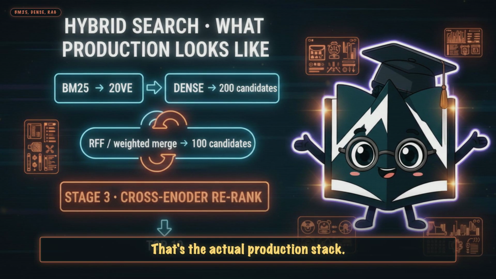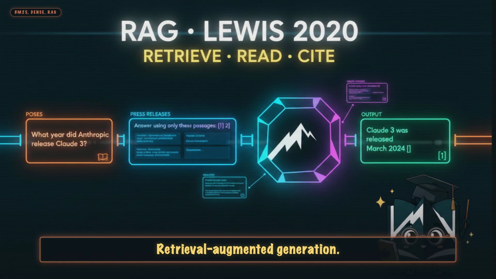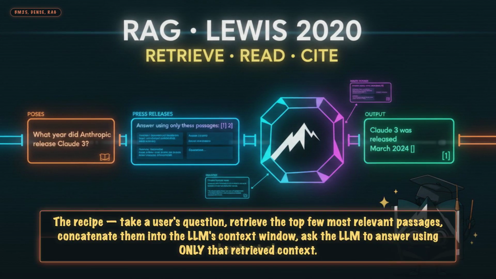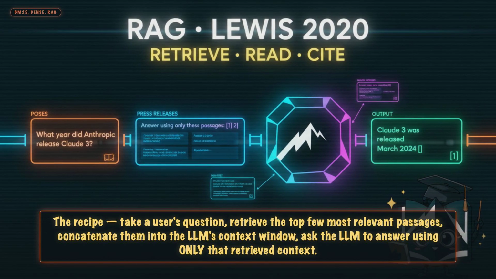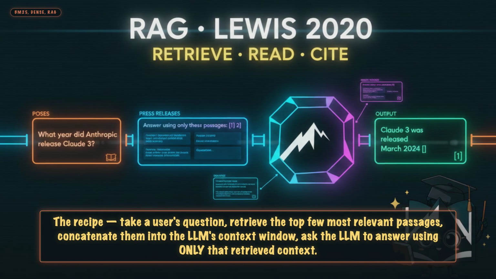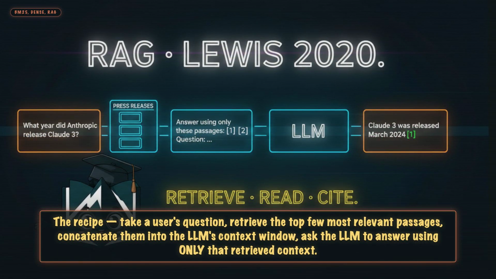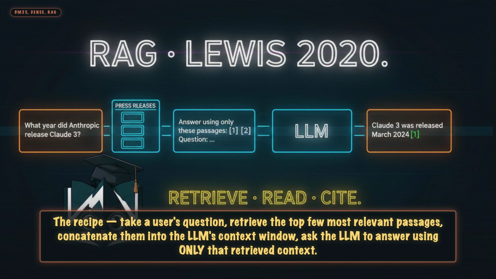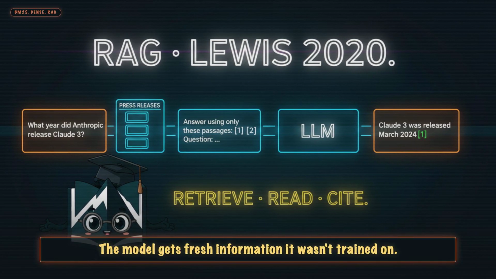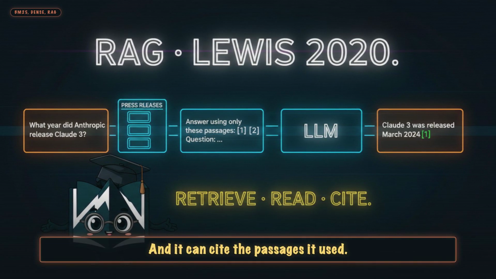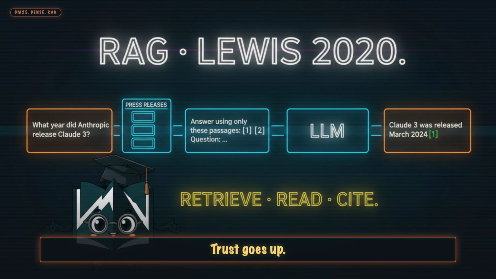That's the actual production stack. BERT-3, RAG, Retrieval-Augmented Generation, Lewis et al. 2020. The recipe: take a user's question, retrieve the top few most relevant passages, concatenate them into the LLM's context window. Ask the LLM to answer using only that retrieved context. The model gets fresh information it wasn't trained on, and it can cite the passages it used. Hallucination drops. Trust goes up.